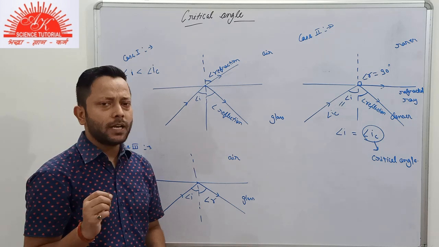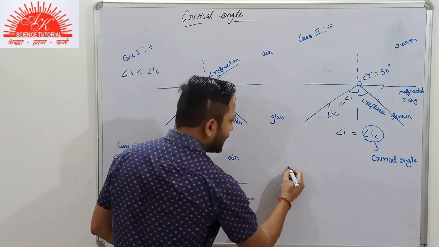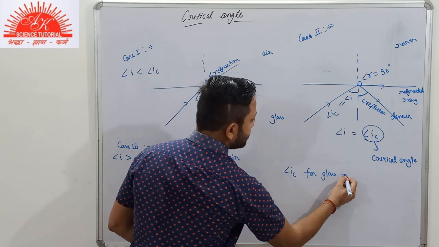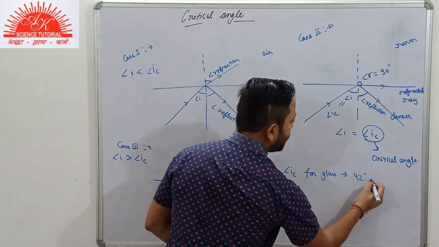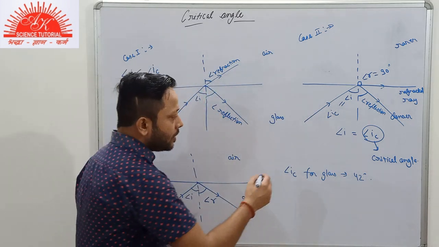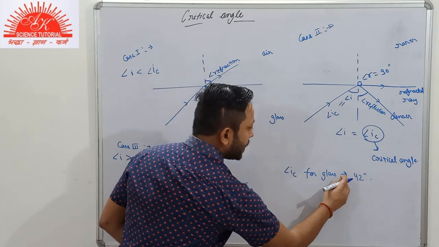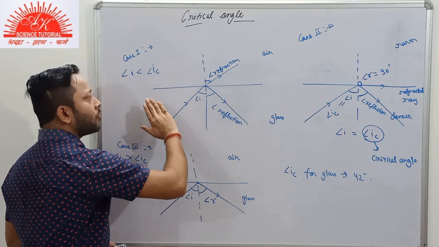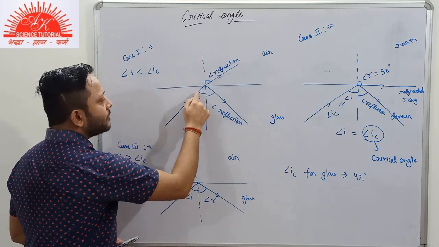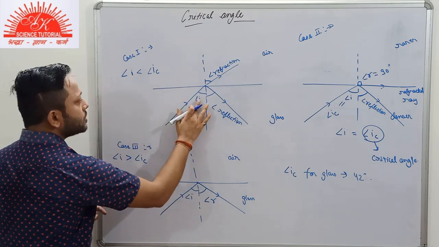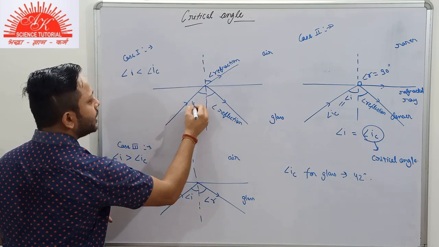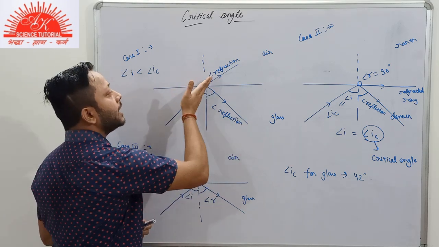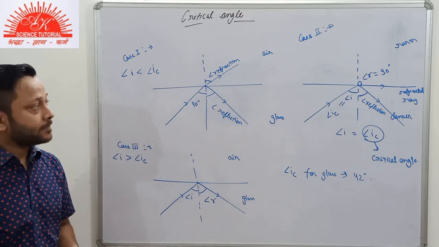I'll give you a very simple example. The critical angle for glass is around 42 degrees. Now, for glass it is 42 degrees. Then I'll explain it to you. Suppose the light ray has to travel from glass to air. Then if this angle of incidence is 40 degrees, then partially reflection will take place and partially refraction will take place.